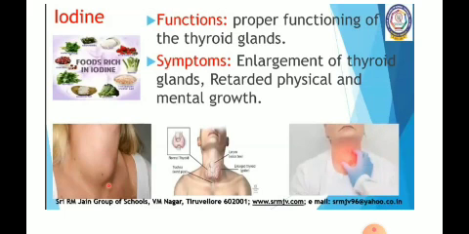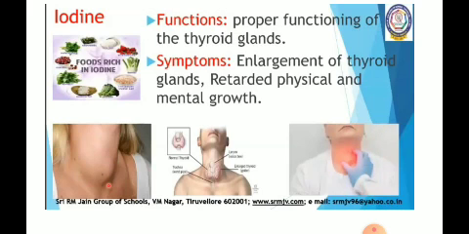Then we can observe that the thyroid gland will enlarge. As the thyroid gland enlarges, what happens is retarded physical and mental growth. So he will be suffering from the disease called goiter. You can observe in the neck region the swollen portion is due to the enlargement of the thyroid gland. In the picture you can observe clearly the thyroid gland. As iodine is not taken into our body, the person will be suffering from goiter, children. So the name of the disease is goiter.